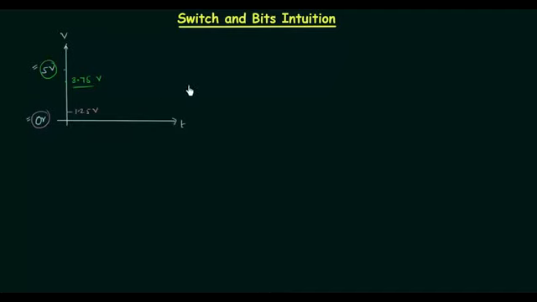Now we will discuss a few advantages of digital system over the analog system. The first advantage of a digital system is noise immunity. We have already discussed this point.